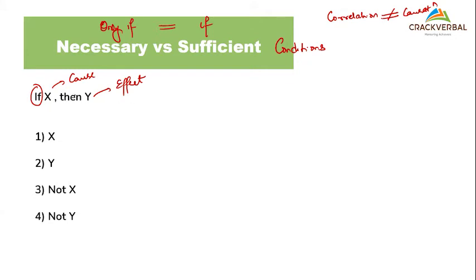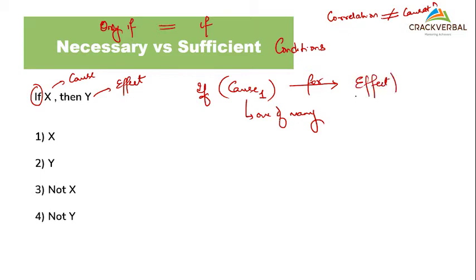Now, if I say if X, then Y, what does this mean? Whenever I am saying 'if', the cause would always be one. Now, when I say one, it means it is one of many. There can be many causes. This is one of the many causes for the effect. The effect here becomes the dominator in the relationship. My conclusion is the dominator. So there are many causes, one of many causes for my common effect, right?